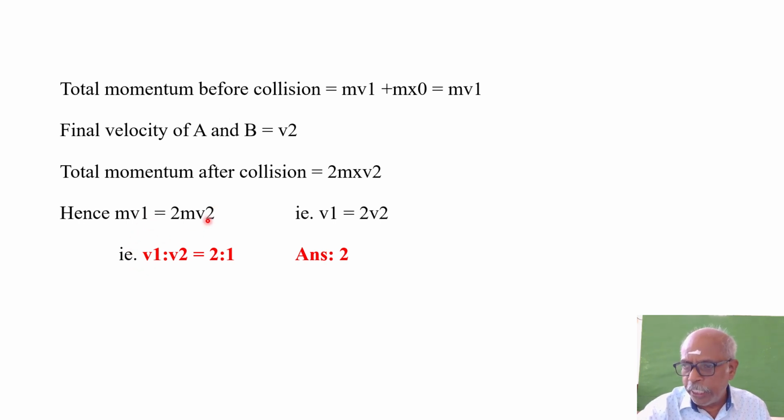You can also say 2 by 1. v1 by v2 is equal to 2 by 1. Rather to say, v1 is to v2 is equal to 2 is to 1. That's all. v1 is to v2 is equal to 2 is to 1, the ratio of velocities. So option 2 is the right answer for this question.